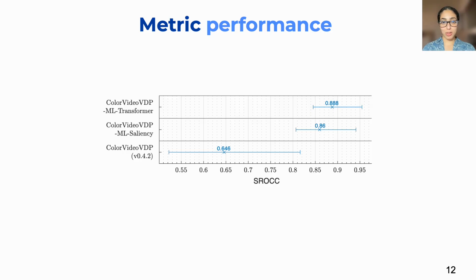So let's start by looking at our network performance. Here at the beginning, we're looking at the ColorVideoVDP-ML transformer and saliency against ColorVideoVDP on the challenge datasets. Because the datasets contain a lot of content with an obvious salient object, you can see that ColorVideoVDP is performing very poorly on them. In comparison, ColorVideoVDP-ML transformer and saliency is showing a drastic improvement compared to ColorVideoVDP, and is showing very high